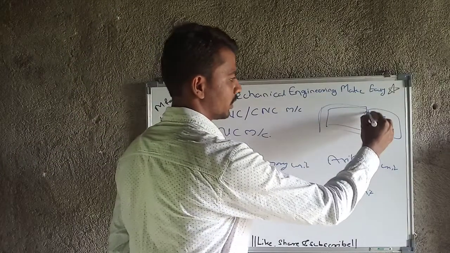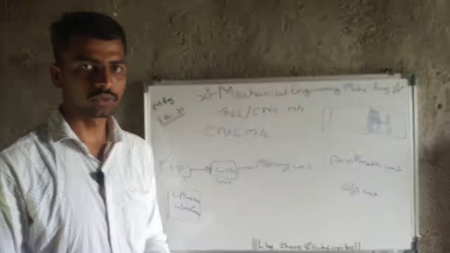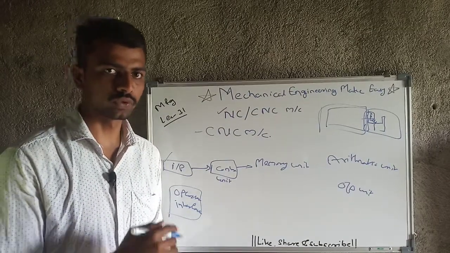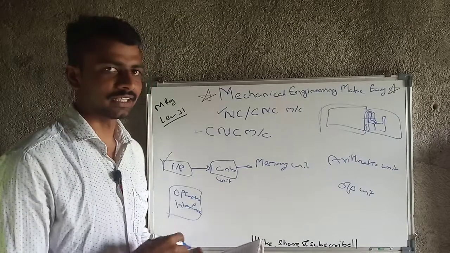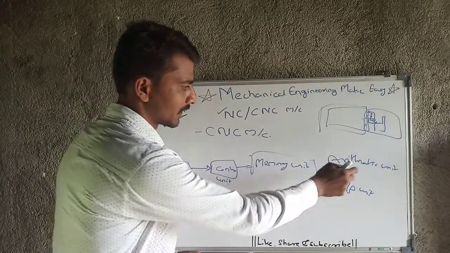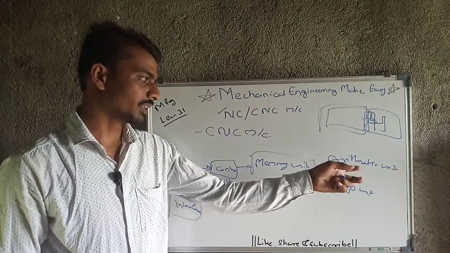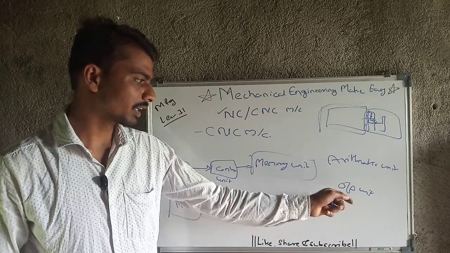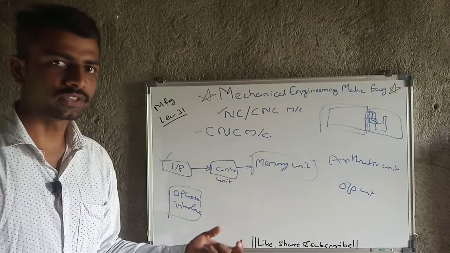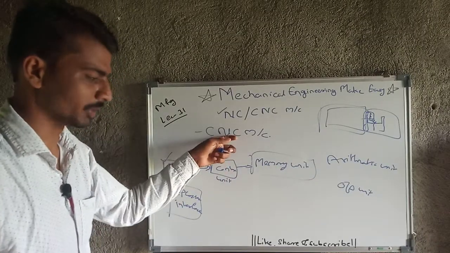Then the memory unit, to save the code entered by the operator and the processing data. After that, the arithmetic unit, which works if we need to do some interpolations. Then the output unit, where we get our finished job. These are all the units in a CNC machine.